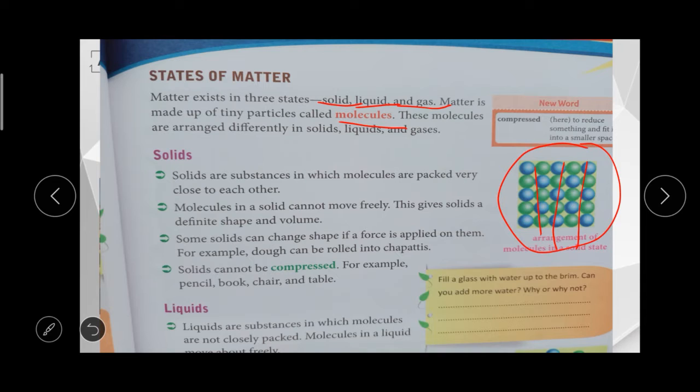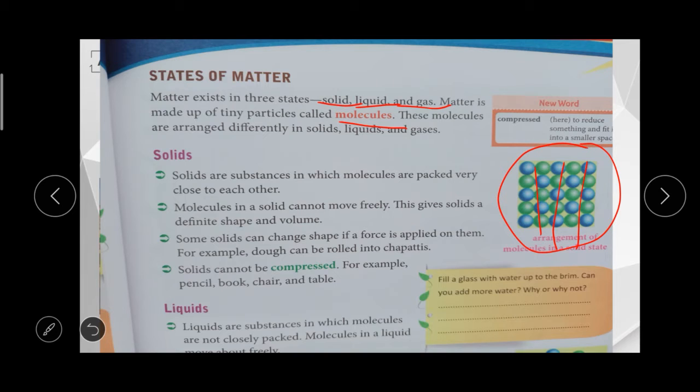Some solids can change their shape if you apply force. For example, a flour dough: if you are making rotis or chapatis, we can roll that dough into chapatis. We also make stones into statues. Some force is applied to make them change their shape.